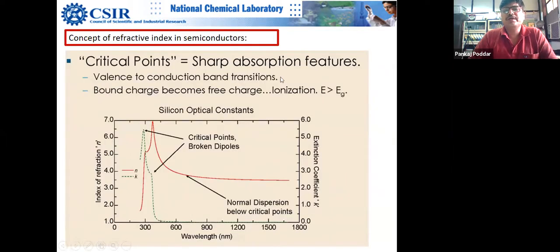So the critical points are basically where they're sharp. I will leave you one thought actually, one exercise which I was trying to decode several years back. I think some people may know, and it's a very brilliant physics question. What is the relation between refractive index and the band gap in semiconductors? There is something called, it is out of the syllabus for ellipsometry training, but I like to go beyond the syllabus. There is something called Moss's law.